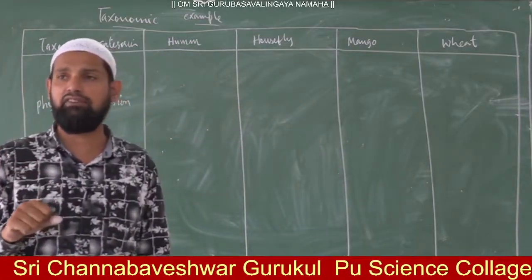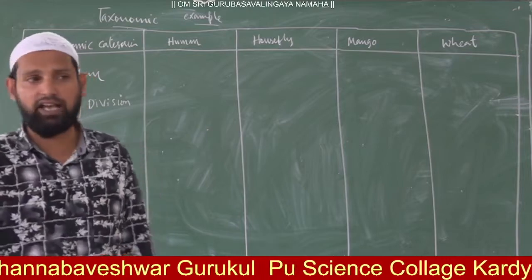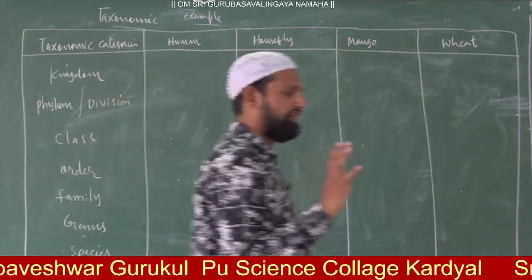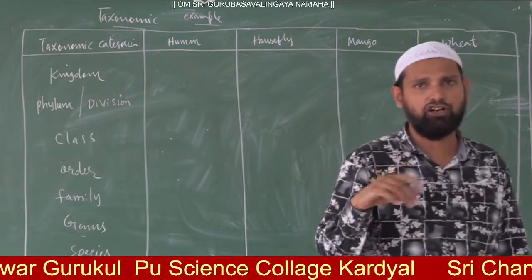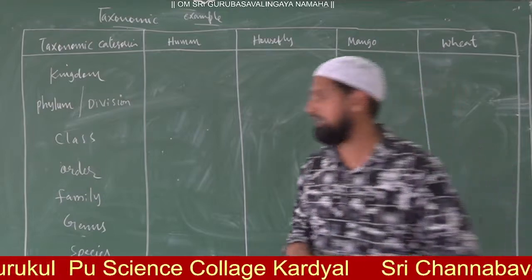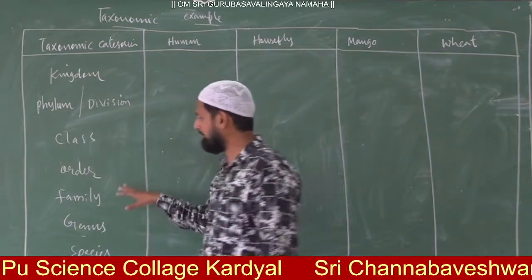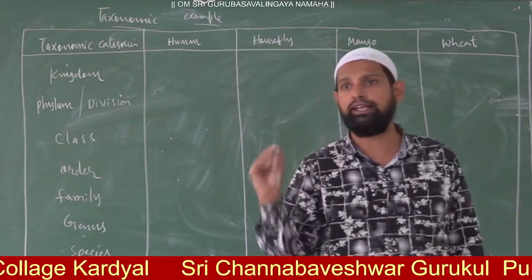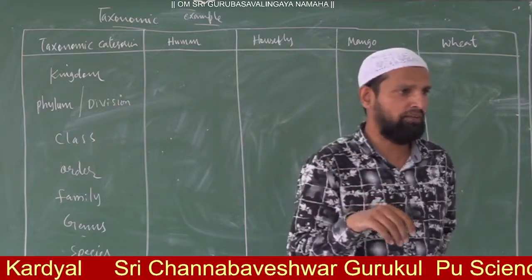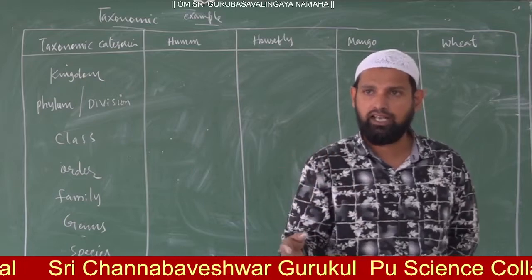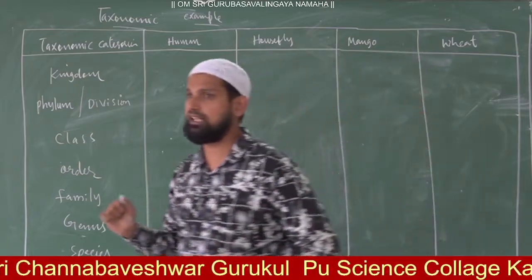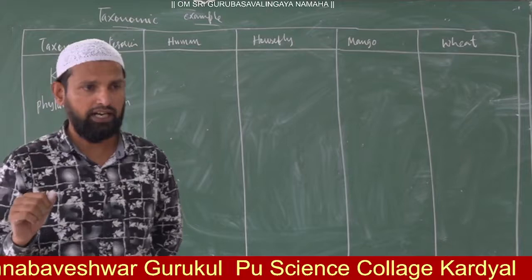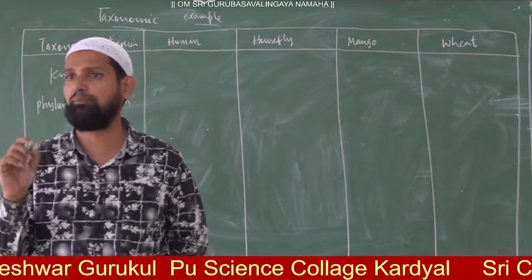Human beings have pentadactyl limbs, because of that they come under the order Primata. Then human being belongs to which family? Hominidae. And the genus name is Homo, and the species name is sapiens.